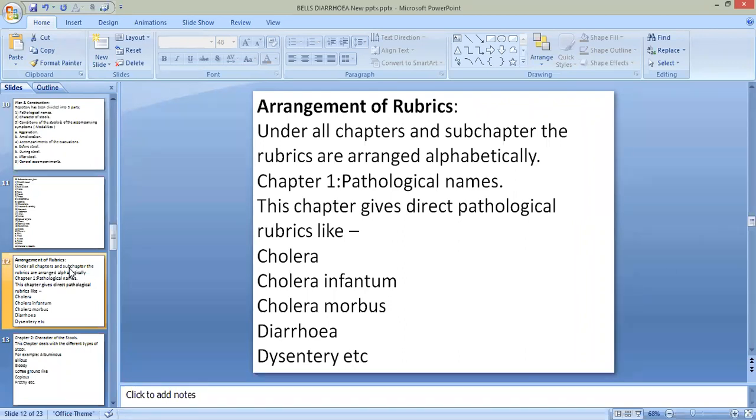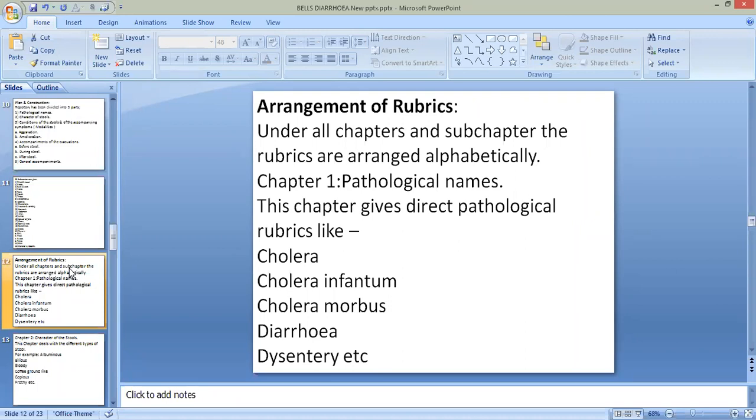Chapter 1 is pathological names, as we discussed, according to his philosophy. First he has given the pathological names. This chapter gives direct pathological rubrics like cholera, cholera infantum, cholera morbus, diarrhea, dysentery, etc.